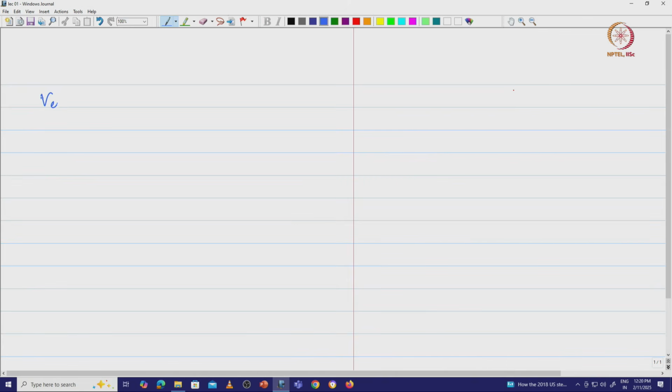Now, all of us would have at some point of time seen that, in our school definition, vectors are something with, let us say, magnitude and direction. These are quantities with magnitude and direction; this is what we would have been taught.